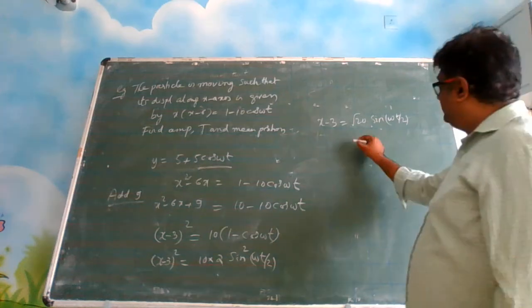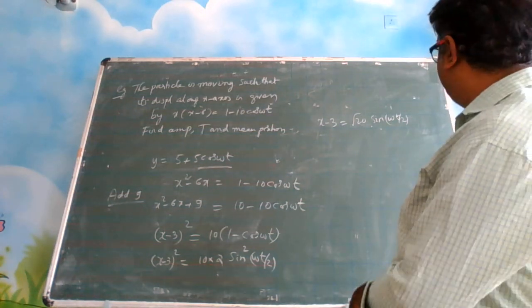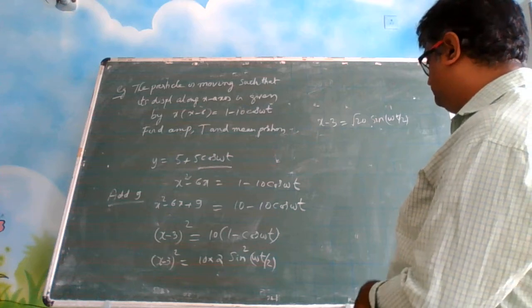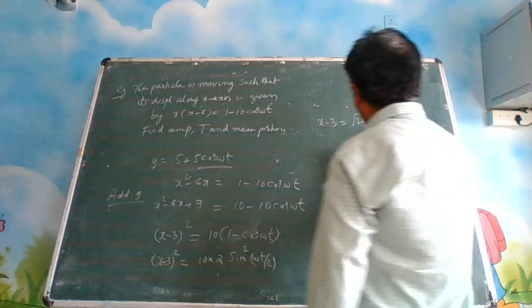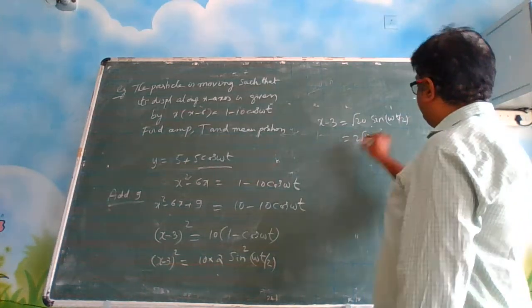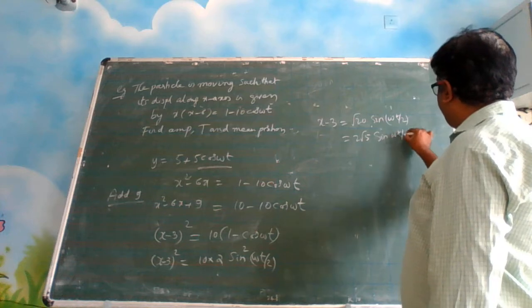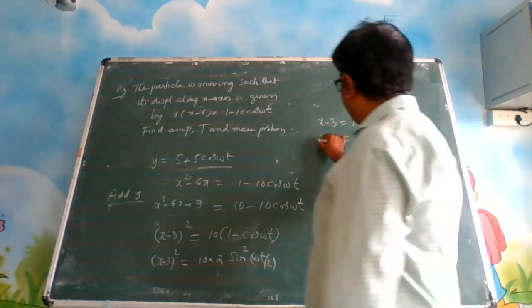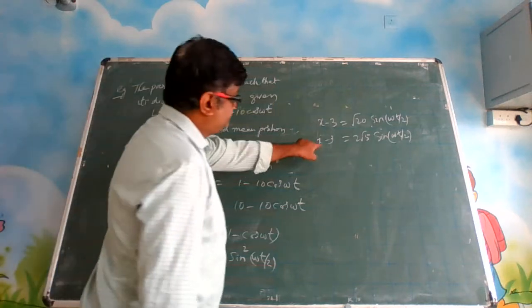So what is root 20? Root 20 is 2 root 5. 1 minus cos omega t is 2 sine square. So this is 2 root 5 sine omega t by 2. This is what we have finally reduced this equation to.